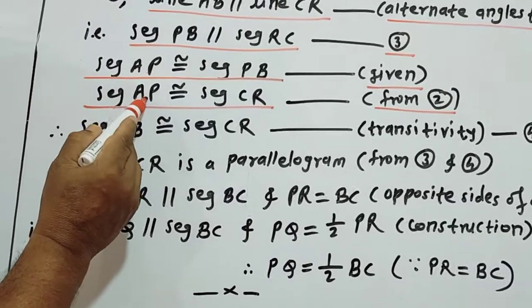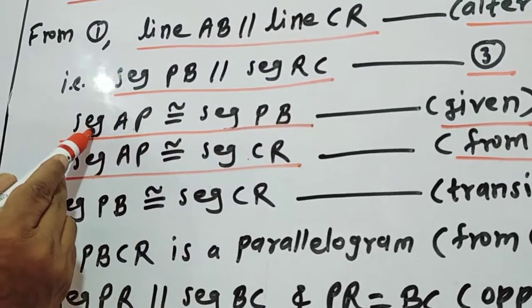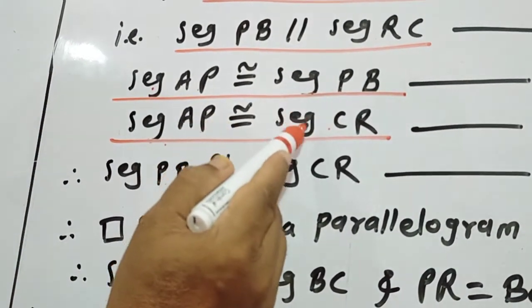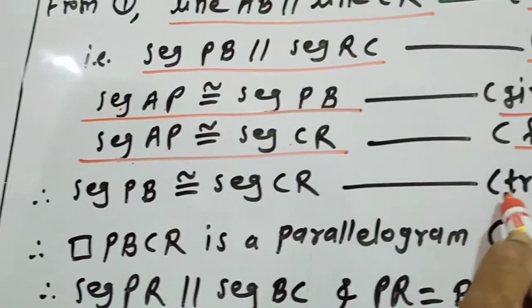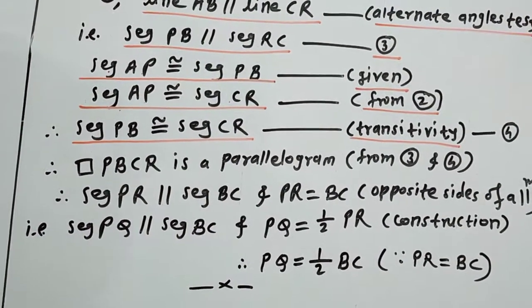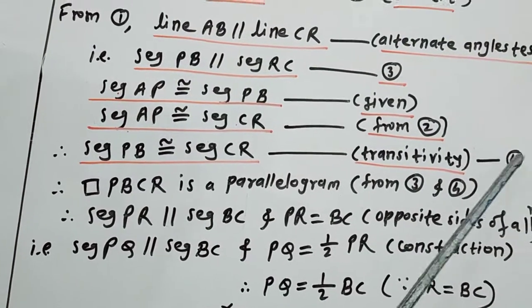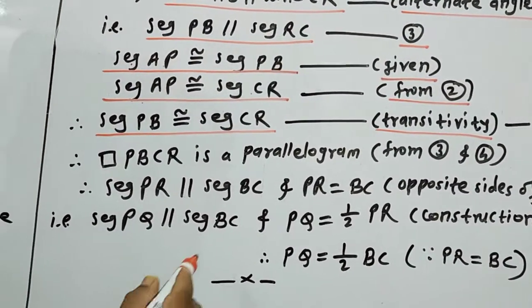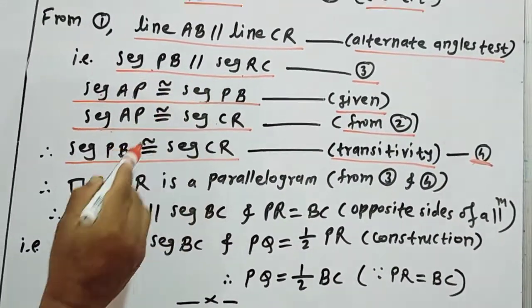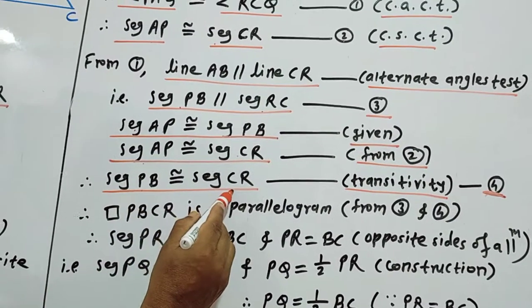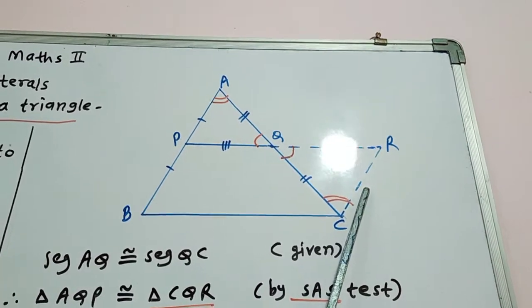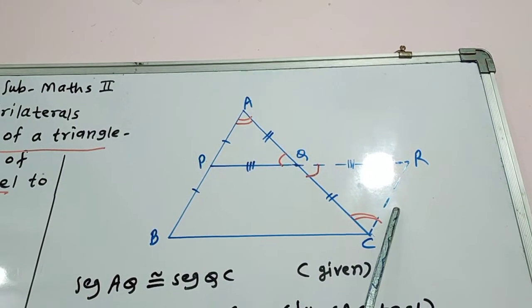Now observe these two statements: PB is congruent to AP and AP is congruent to CR. The first segment is congruent to the second segment and the second segment is congruent to the third segment. Then we know the first segment is congruent to the third segment because of transitivity. Here we say seg PB is congruent to seg CR, number 4. Now observe numbers 3 and 4. Seg PB is parallel to seg RC and seg PB is congruent to seg CR. See in the figure, PB is parallel to CR and PB is congruent to CR.